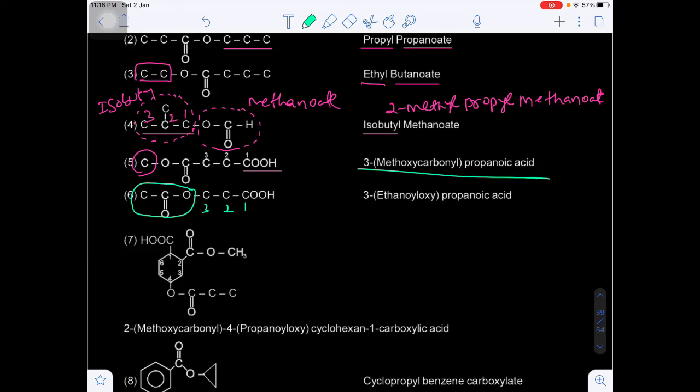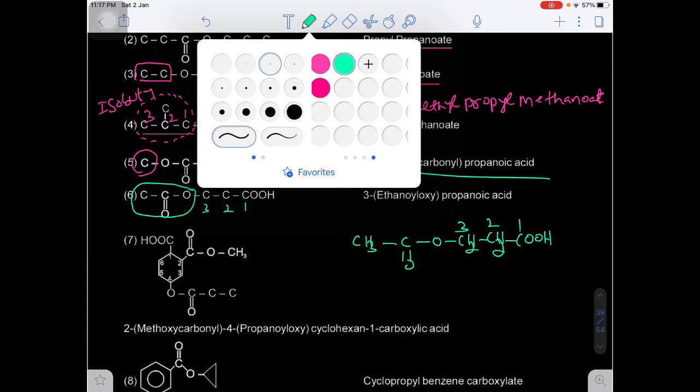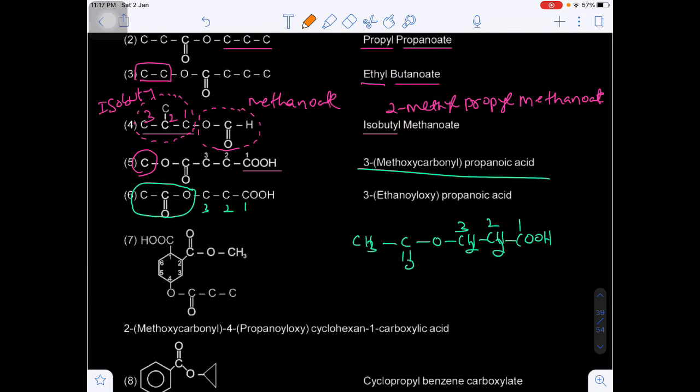So here, first of all, I am writing the structure CH3, C double bond O, CH2, CH2, COOH. Okay, first carbon, second carbon, third carbon. Now you see to the parent chain, the oxygen atom of the ester will be connected. So this is called alkanoyl, 2 carbons, CH3, C double bond O, ethanoyl. What we can say here?